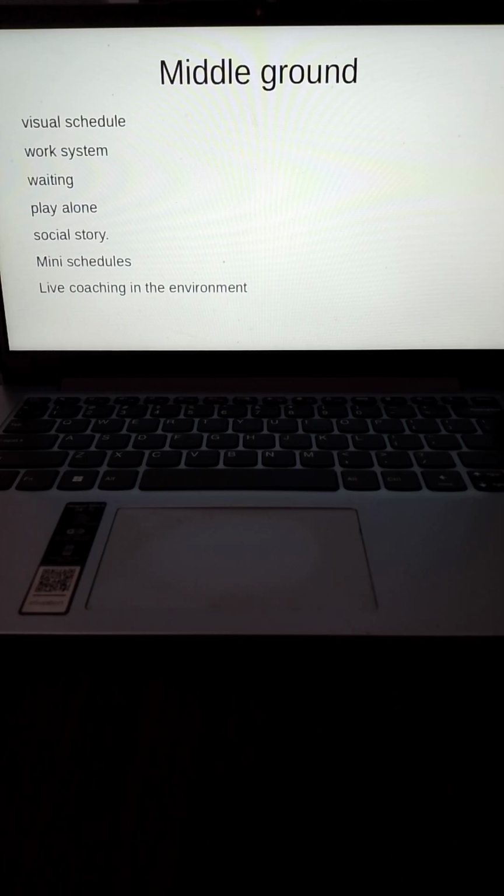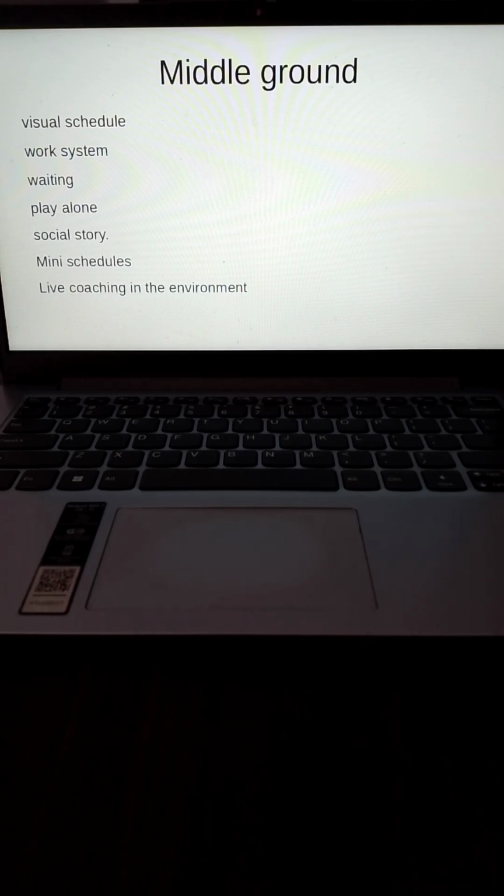Life coaching in environment. Life coaching in environment is basically application and generalization. Application means whatever you have taught in your child-led therapy technique, to apply it in different environments. So, say for example, if I've taught my child to use PECs to communicate and ask for something, then I take him to the shop and I teach him to exchange the card and buy what he wants.